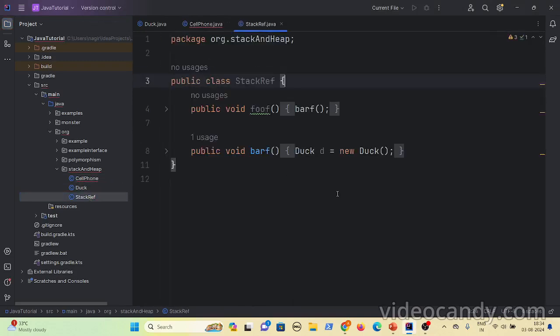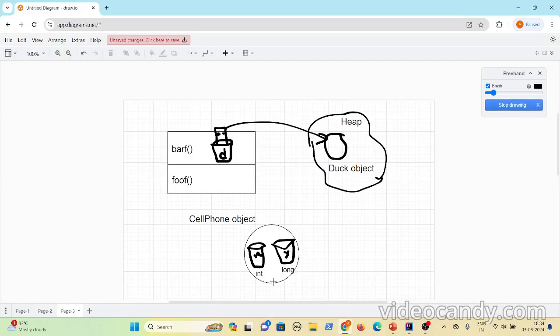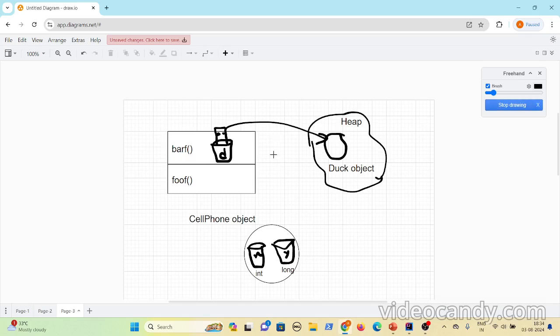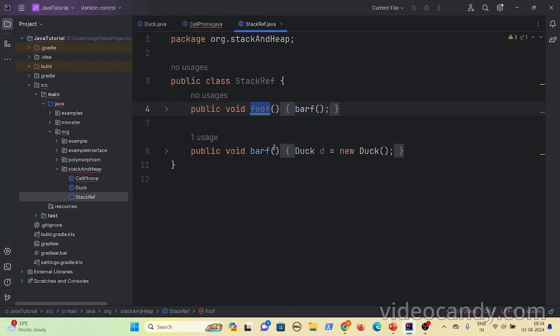Let me show. If you see here, this barf method, this stack reference. Let's say a person is executing the foof method. First, a foof method stack frame is created on the stack, right? And from foof, they are invoking barf. Then a new stack frame gets created on top, and inside barf you are creating a new duck object.